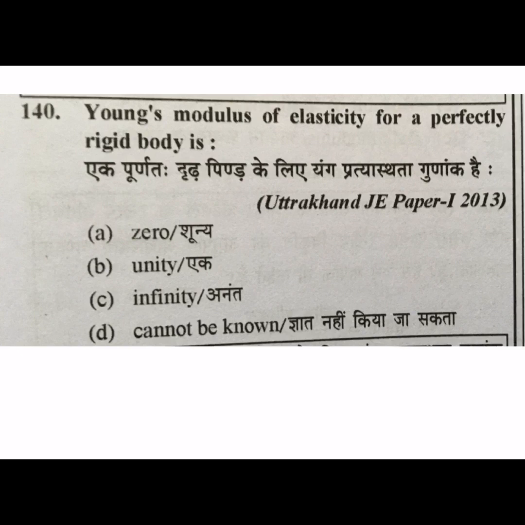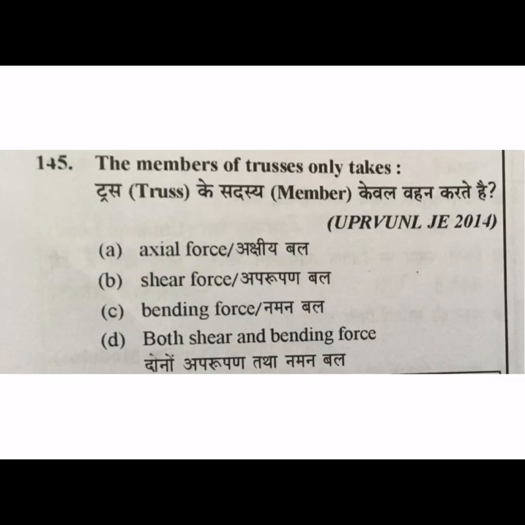Question: Young's modulus of elasticity E for a perfectly rigid body. For a perfectly rigid body, change in length equals 0. Strain equals change in length by original length, 0 by L, and E equals stress by strain, equal to infinite. C is your correct answer.